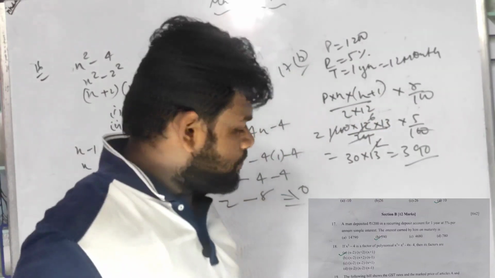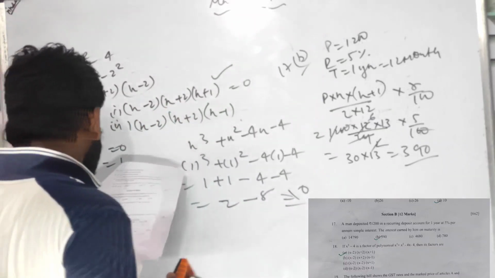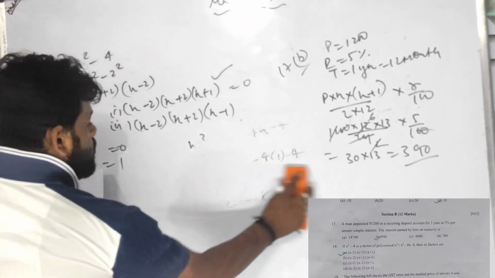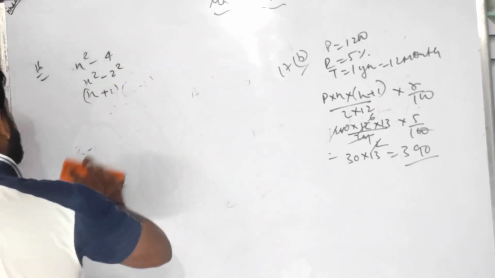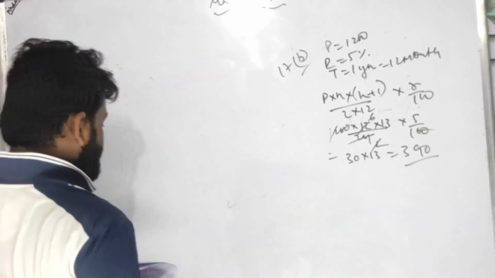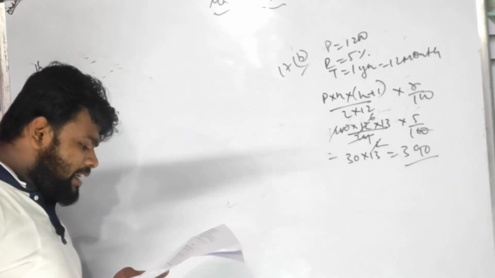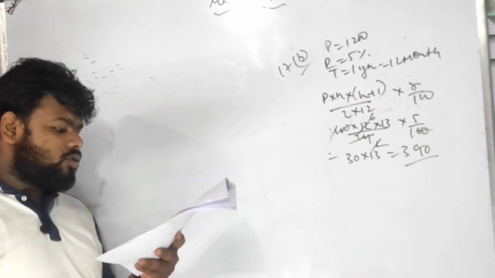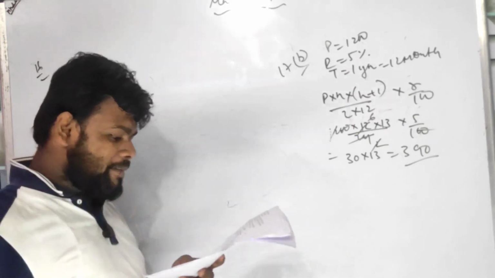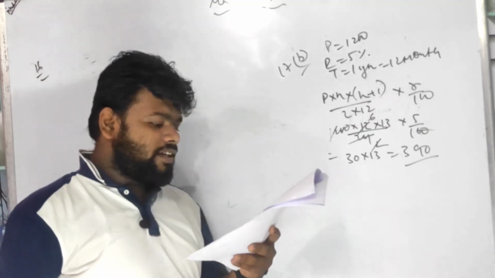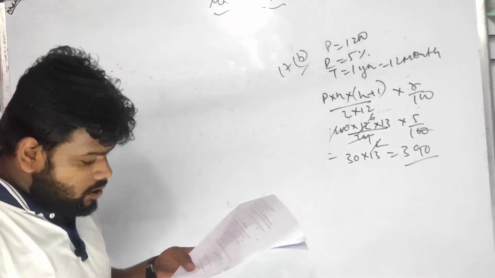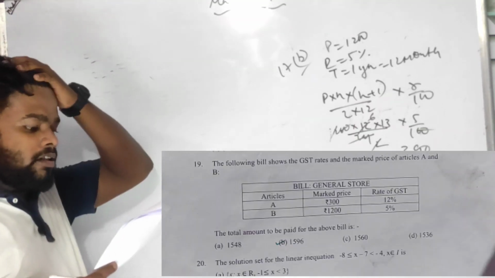Number 19. In the number 19 it is given that a bill shows. Number 19 children, please look at number 19. A bill shows, bill store, article is given, marked price is given, rate of interest is given. You have to find out the total amount, the total amount to be paid of the bill.